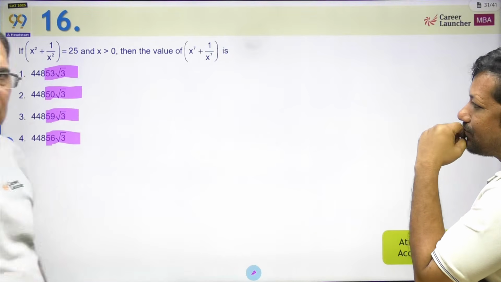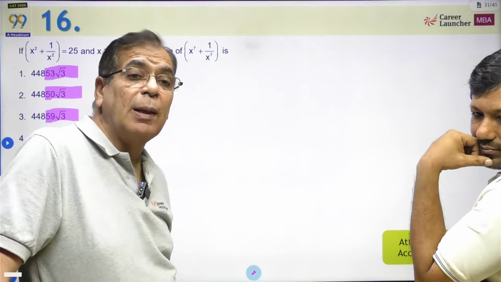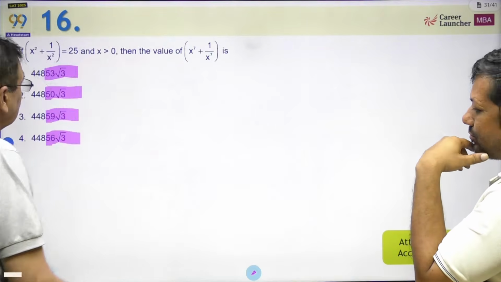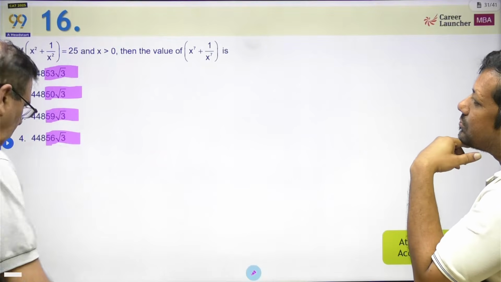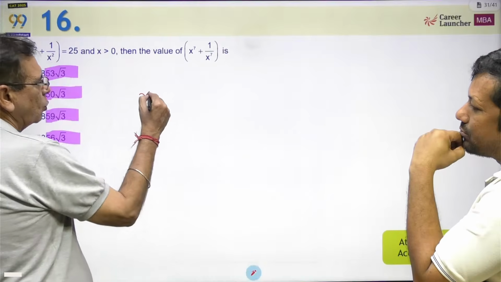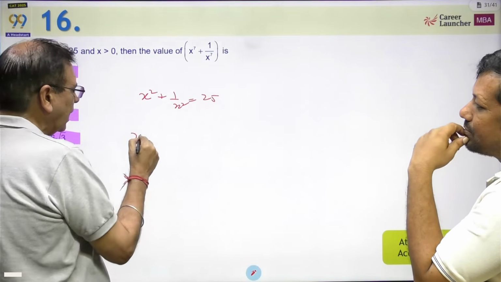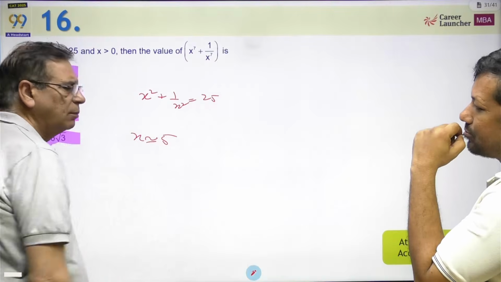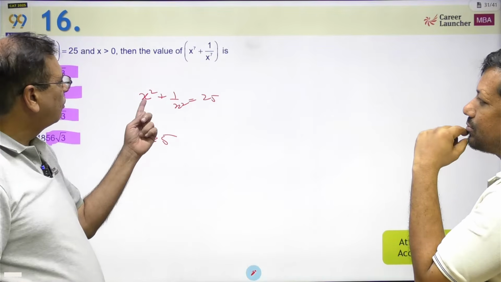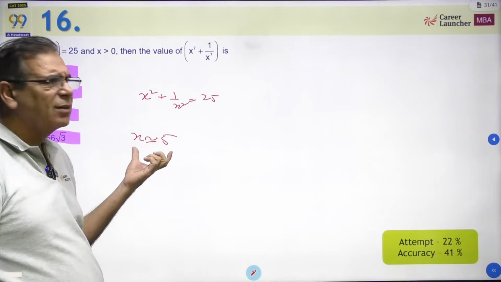This type of question came in CAT 23, if I remember correctly, but the choices were far apart, so I just did an approximation and got the answer. In this question, the choices are very close. What did I do in that particular paper? There I said, the question is saying x square plus 1 by x square is equal to 25. So I said x has to be almost equal to 5. Because if x is 5, this becomes 25, 1 by 5, so it will be 4.99, 4.98, something like that.